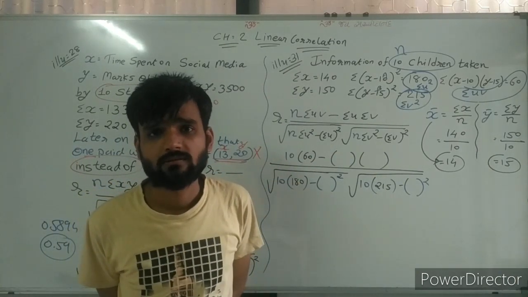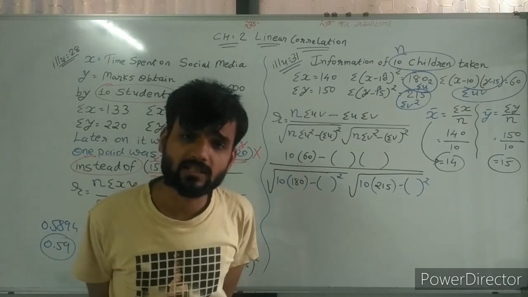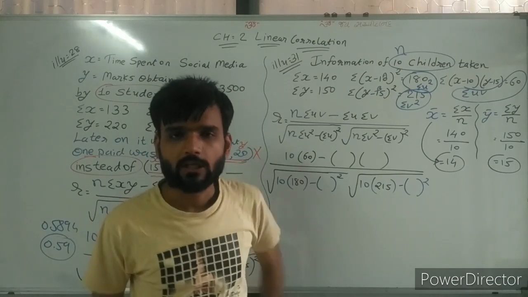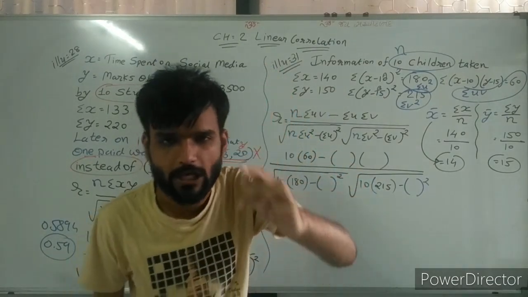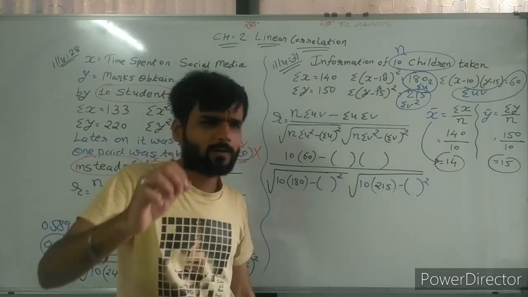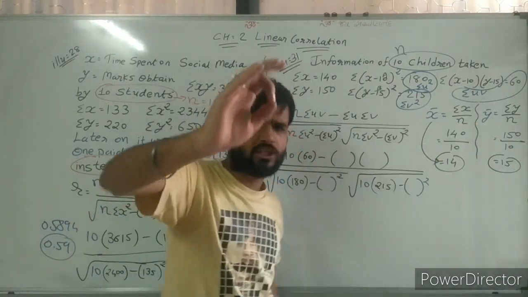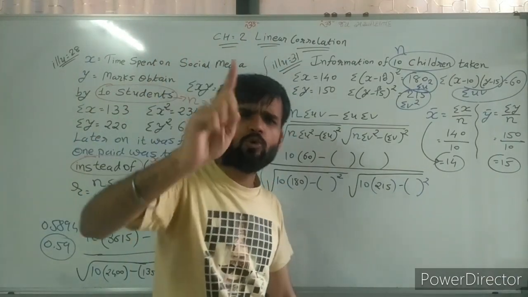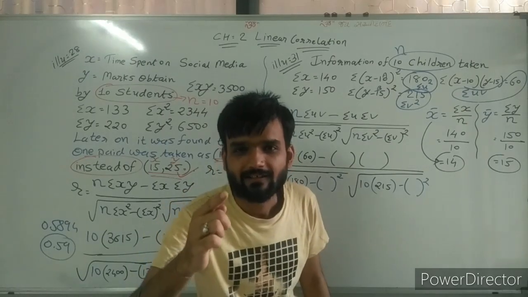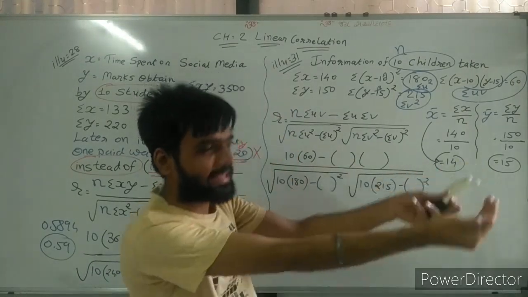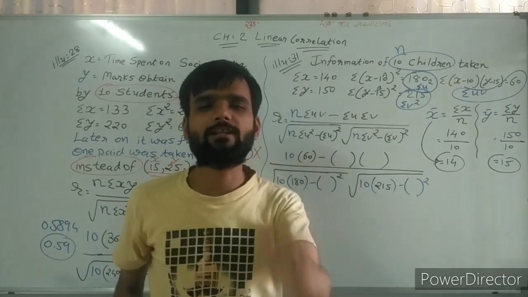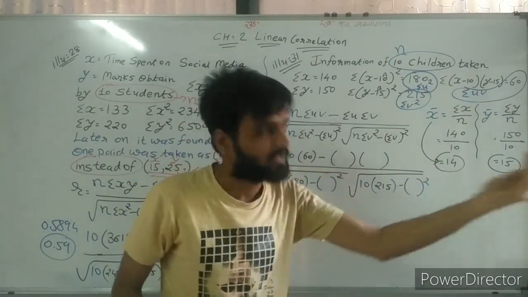Now sir, tell us how we can find sigma u and sigma v. Remember one thing and try to understand. Whenever x bar and y bar are given and you need to find sigma u and sigma v, then call the special guest. Special guests are special formulas that come from 11th standard.